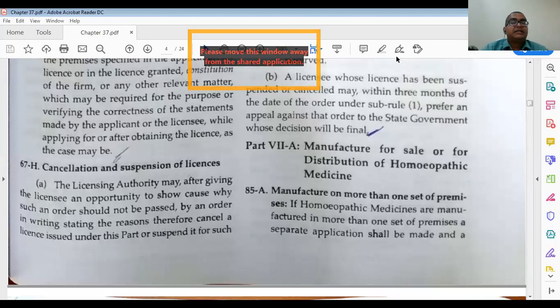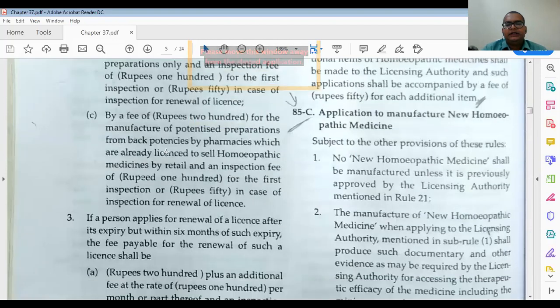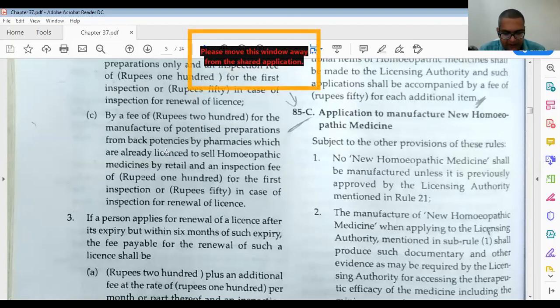85C is there. In 85C we have application to manufacture new homeopathic medicines. For new homeopathic medicines, subject to the other provisions of the rules, no new homeopathic medicines shall be manufactured unless previously approved by the licensing authority mentioned in Rule 21.